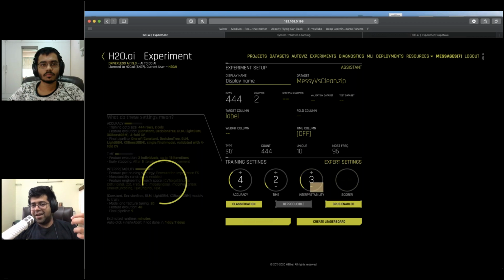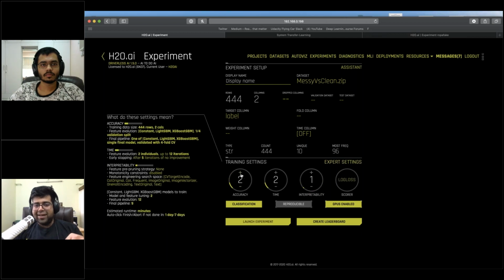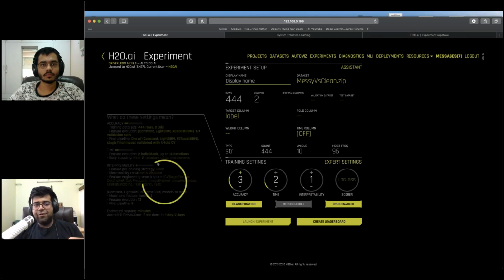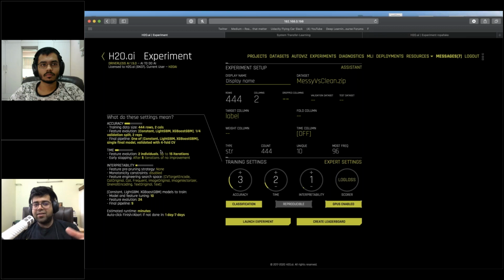In the interest of time and for the lack of my GPU power, I'd like to tone these down for a demo. And as I fiddle around with these things, if you notice towards the left, Driverless is figuring out by itself what feature engineering can be done, what models can be trained, and what final pipelines can be generated. So these are the techniques that I was referring to when I mentioned that AutoML takes care of all of these things.